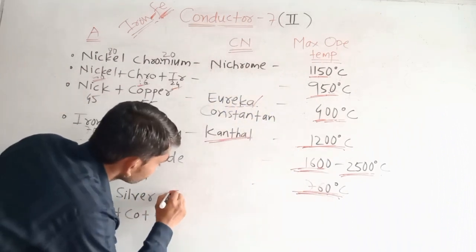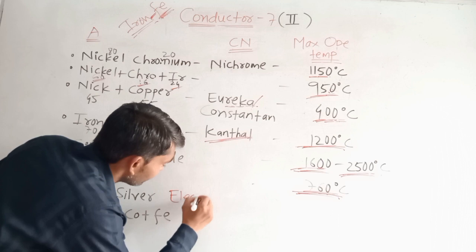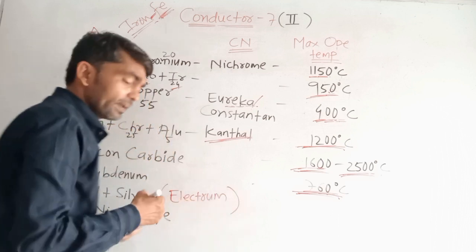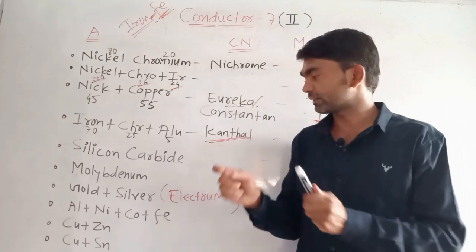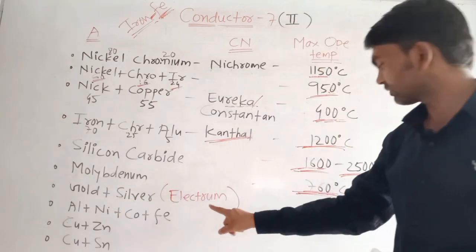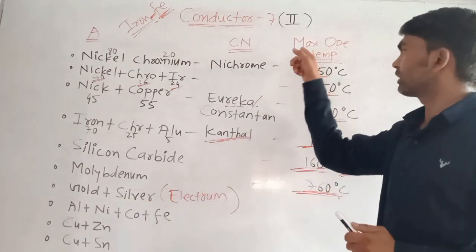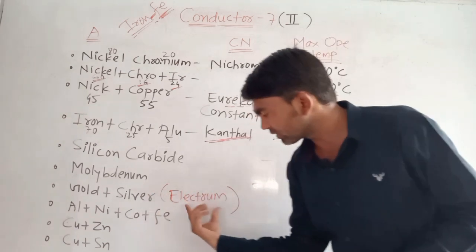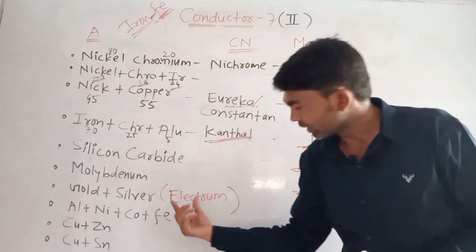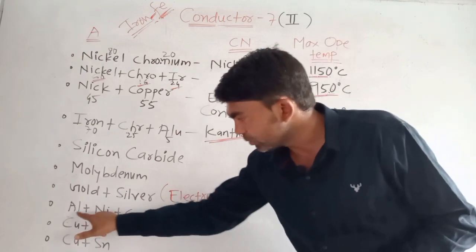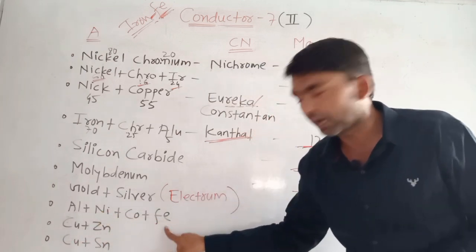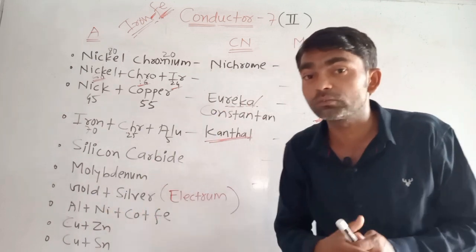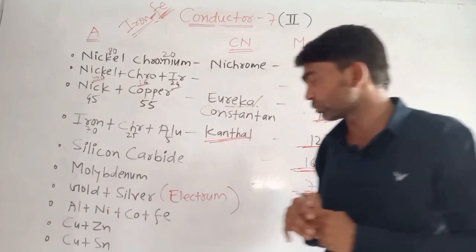Electrum. We say this composition electrum when gold and silver are mixed together. What is here? No need of maximum operating temperature, because it asks only what the composition is in electrum. Then aluminium, nickel, cobalt, iron. What do we say to this composition? Alnico, guys, a very popular element. This is alnico.